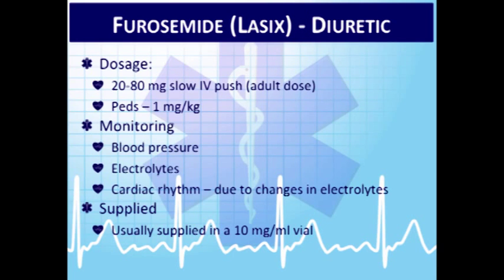So dosing of it, usual dose is anywhere from 10 to 80 milligrams IV for adults. The peds dosing is anywhere from 1 milligram per kilogram. Monitoring, I already talked about before, monitor blood pressure, monitor electrolytes. You can't always monitor for electrolytes directly. So obviously if the person has a history of low potassium, you can monitor for cramping. Sometimes that's a sign and symptom of low potassium.